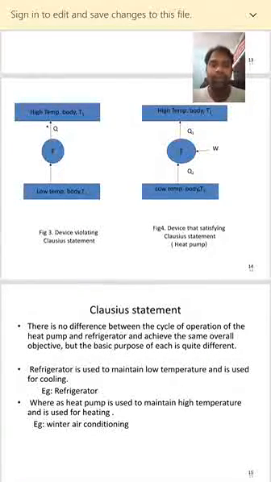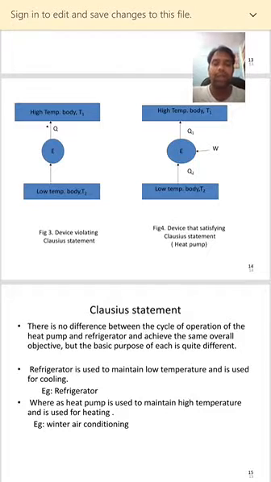There is no difference between the cycle of operation of the heat pump and refrigerator, and they achieve the same overall objective. But the basic purpose of each is quite different.